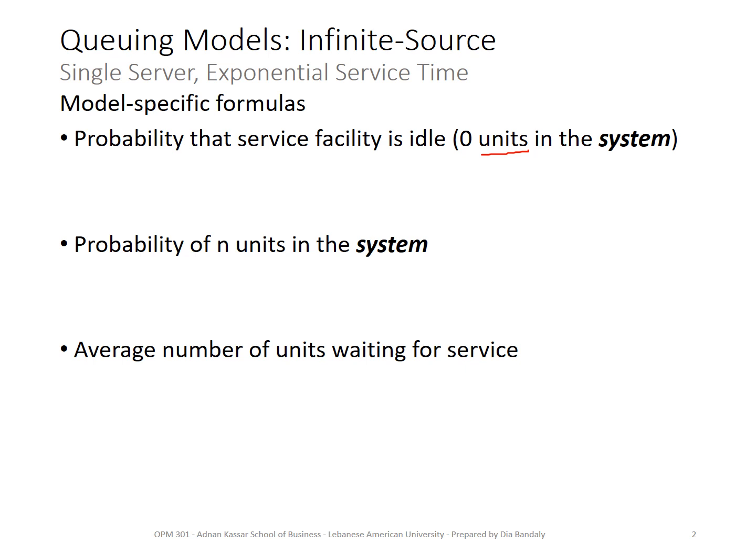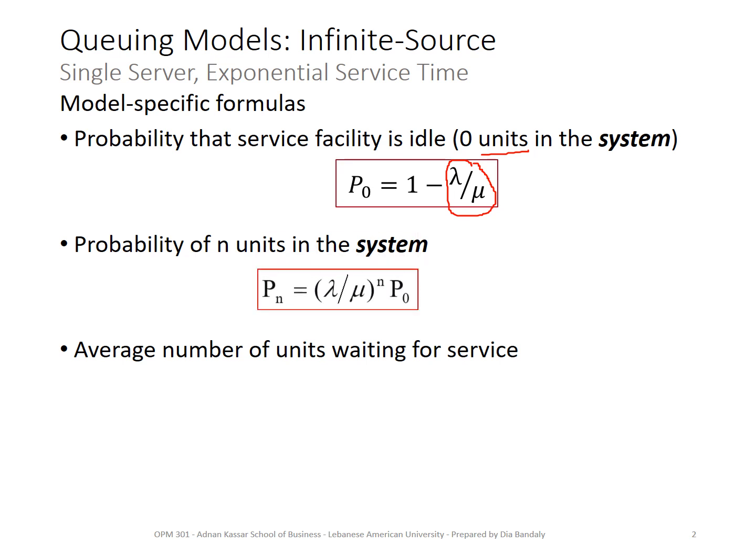People, trucks, whatever. So P0, when we have a single server, is equal to 1 minus, again, this ratio, our famous ratio lambda over mu. The probability of n units in the system, where n can be any number above 0, so it can be 1, 2, whatever, is given like that.